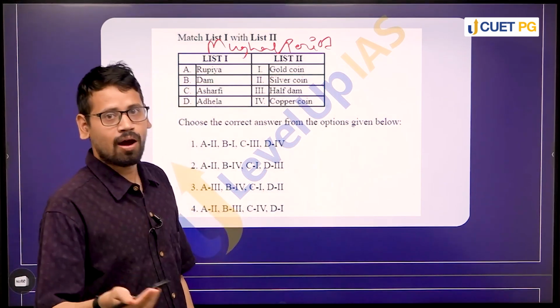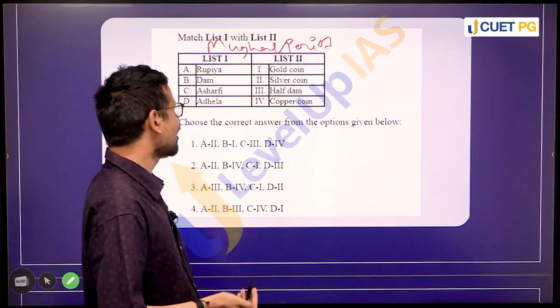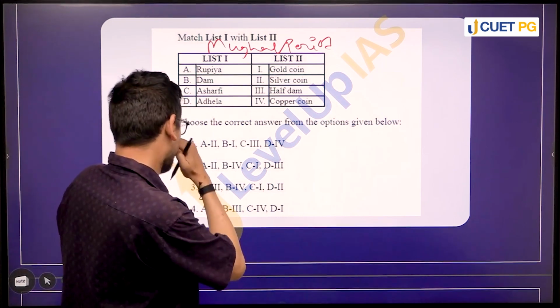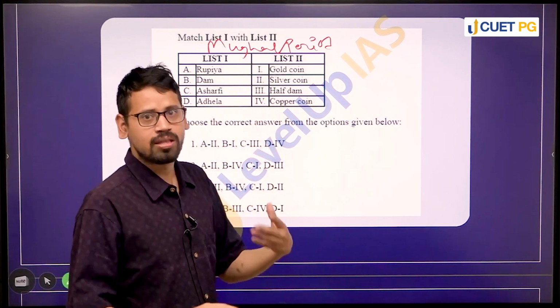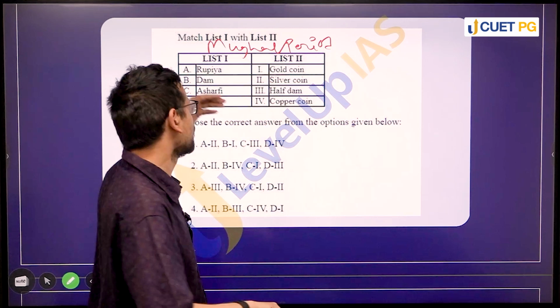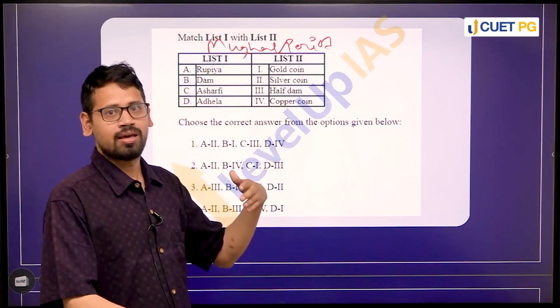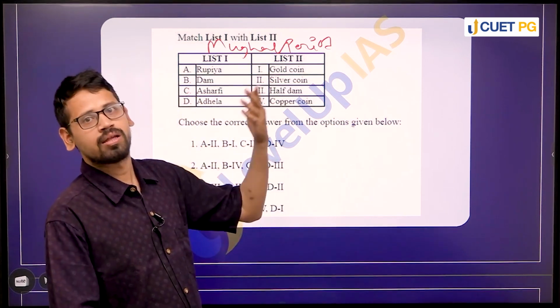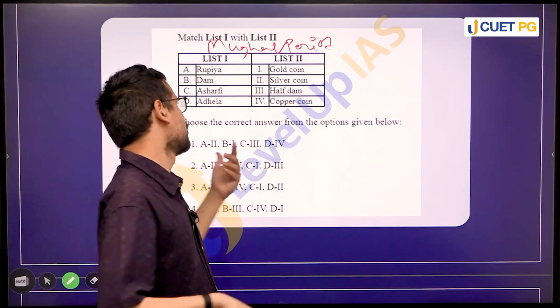Some currency after a point loses its value, right? Like दाम की वैल्यू कम हो गई, Dam became a lesser coin, ठीक है, and it was replaced by a currency called टंका, right?